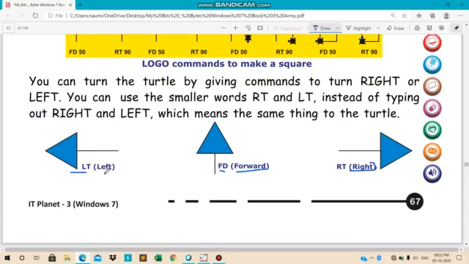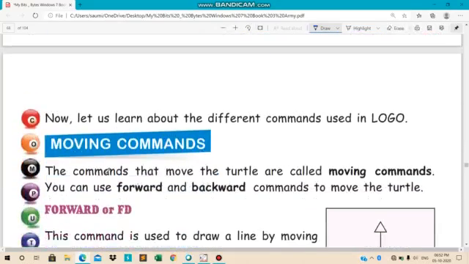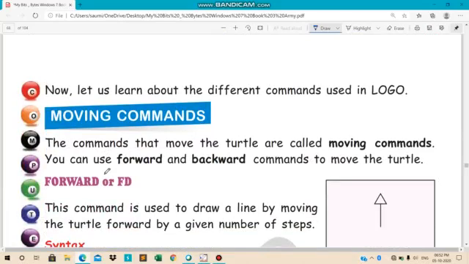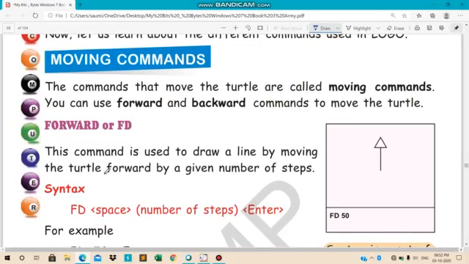Okay, chalo, let us move ahead. Now let us learn about different command used in logo. Moving commands. First we are having here moving commands. Moving command means those command with the help of which we can move our turtle. ठीक है, moving command कौन से command होते हैं? With the help of which we can move our turtle.